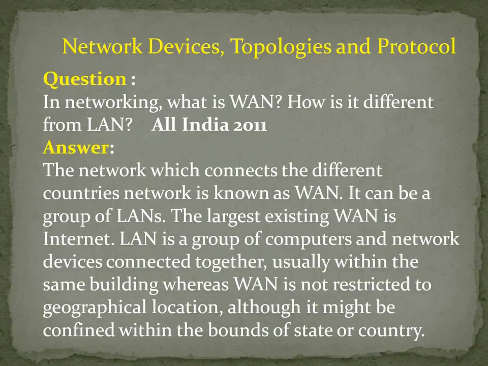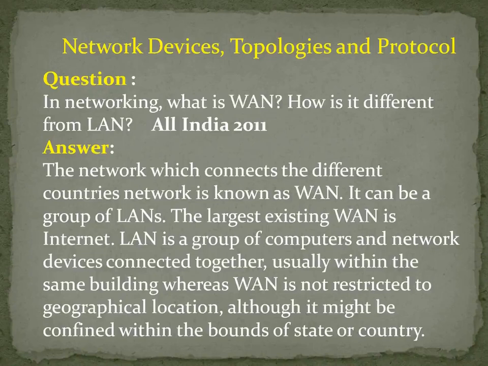Got it? Okay. Then, some basic differences between WAN and LAN. For LAN we can say some geographical location within the building.